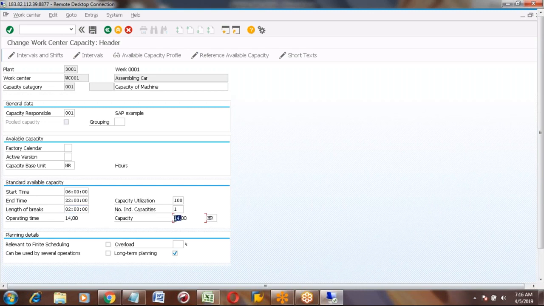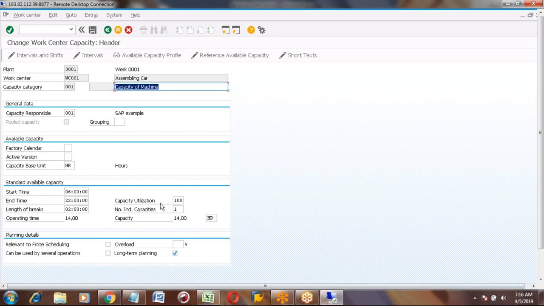So how the system calculated 14 hours is based on your start time, end time, breaks, and the number of capacities. For example, if you have the 2 capacities, means 2 machines working from 6 to night 22, then if I press enter, this 14 will become 28 hours. So if you have multiple machines, you can maintain this as multiple. I'm just putting one only.